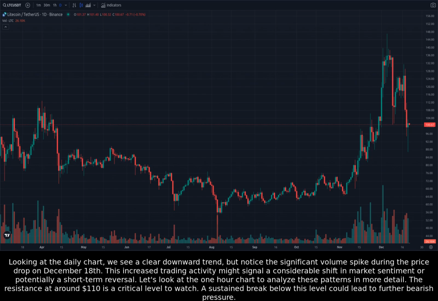Looking at the daily chart, we see a clear downward trend, but notice the significant volume spike during the price drop on December 18th. This increased trading activity might signal a considerable shift in market sentiment or potentially a short-term reversal. Let's look at the 1-hour chart to analyze these patterns in more detail. The resistance at around $110 is a critical level to watch. A sustained break below this level could lead to further bearish pressure.